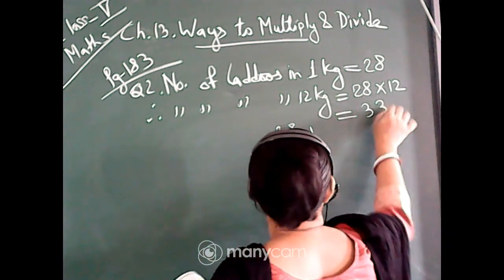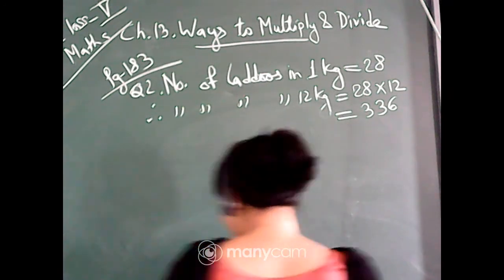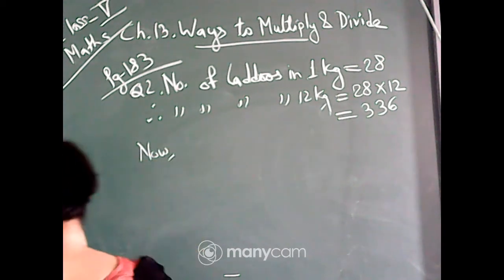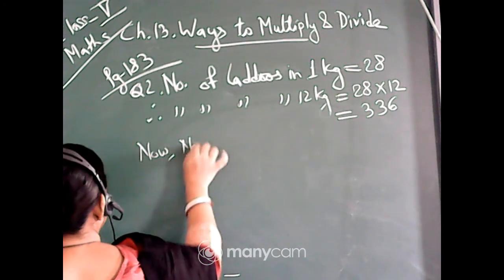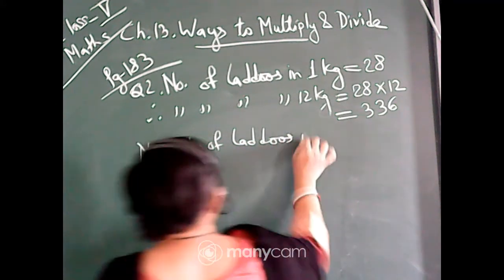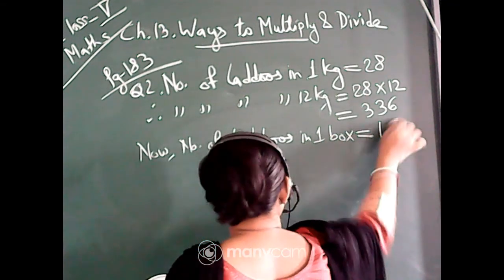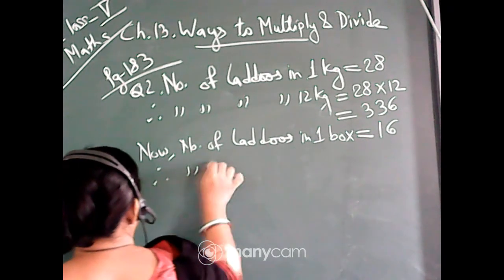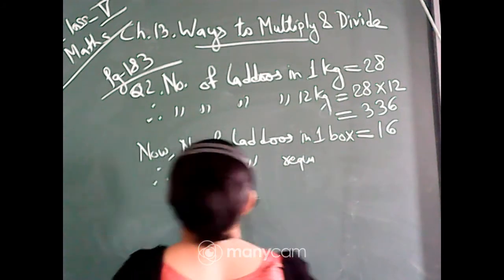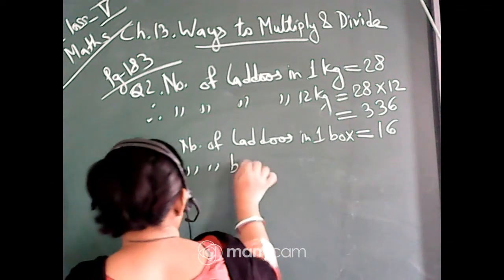336. So in 12 kg there are 336 laddus. Okay. So in one box, the number of laddus in one box is equal to 16. Therefore, the number of laddus required, not laddus, it will be boxes. Number of boxes required or needed,